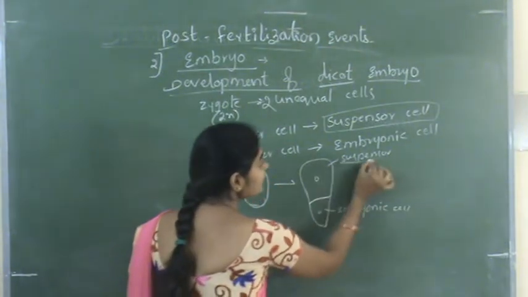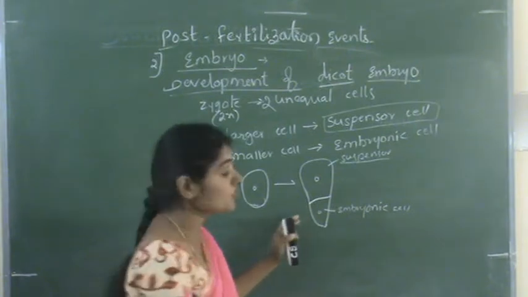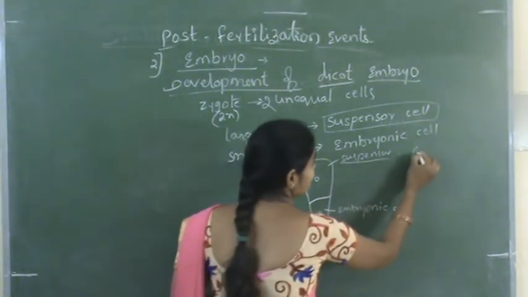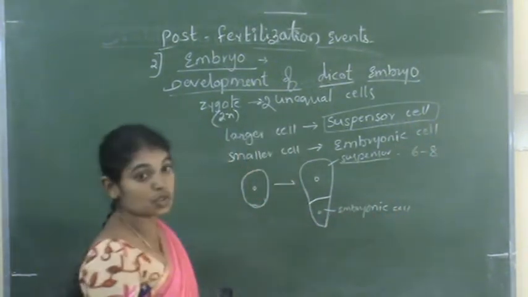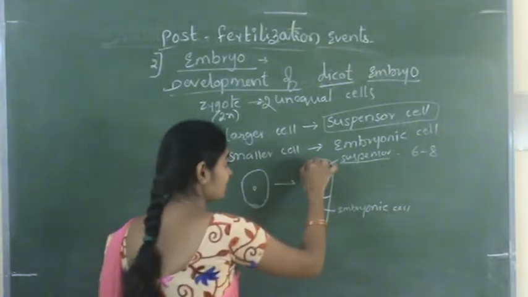Now the suspensor cell divides transversely into 6 to 8 cells.